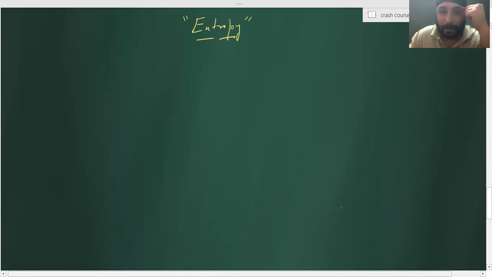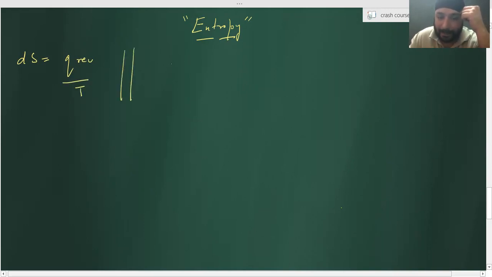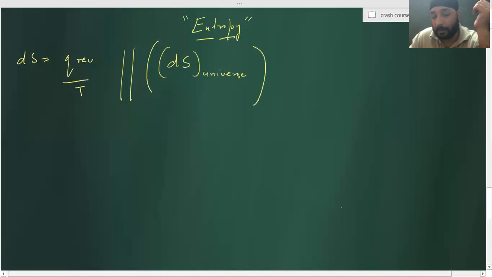Now, tell me how to deal with the entropy stuff. What is the definition of entropy? Degree of randomness. It is the measurement of the degree of randomness, chaos, disorderness of a system, right? Now, understand that dS is always equal to q reversible by T. And according to the second law of thermodynamics, change in entropy for the universe for a spontaneous process is always positive.